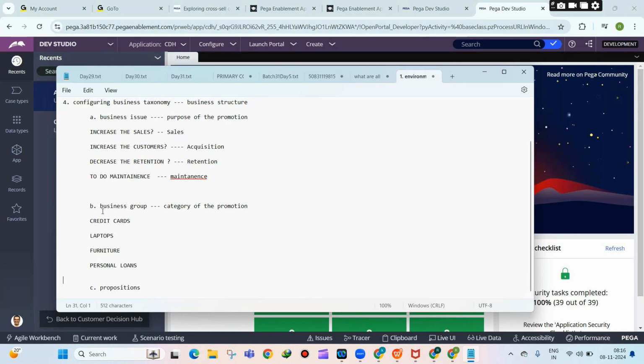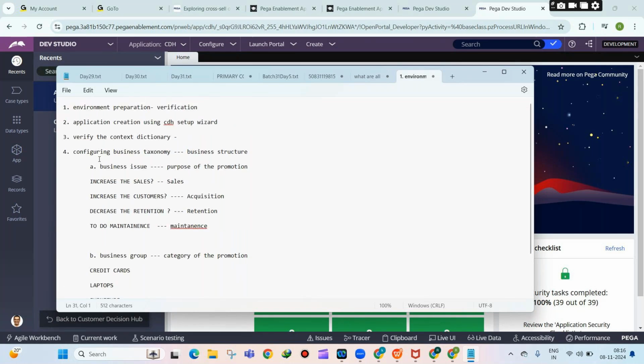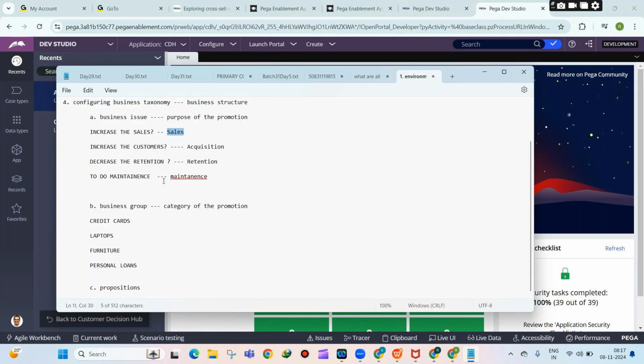For example, for a bank, the main purpose, let us say, is I want to increase the sales of personal loan services. So my business issue is sales. Now I want to increase the sales of what? Which category? Personal loans. So my business group is personal loans. I want to increase the sales of housing loans, my business group will be housing loans. So that is what you need to configure as business group. The business group is the category of the promotion that you are doing.